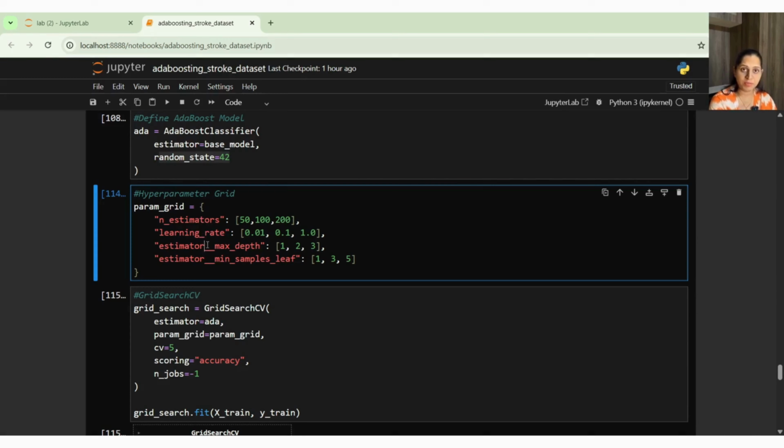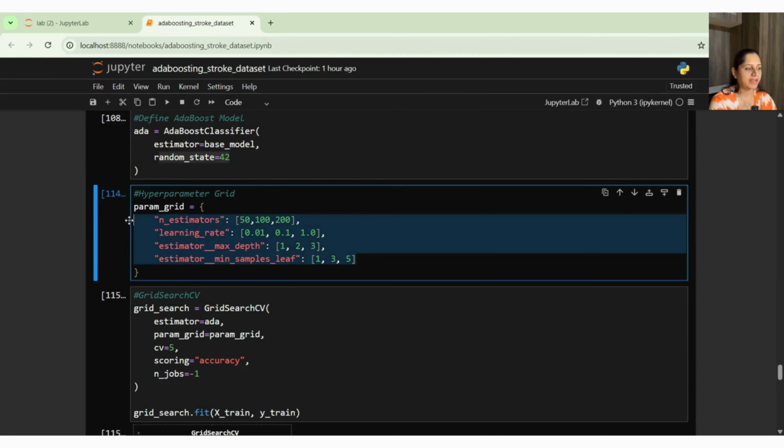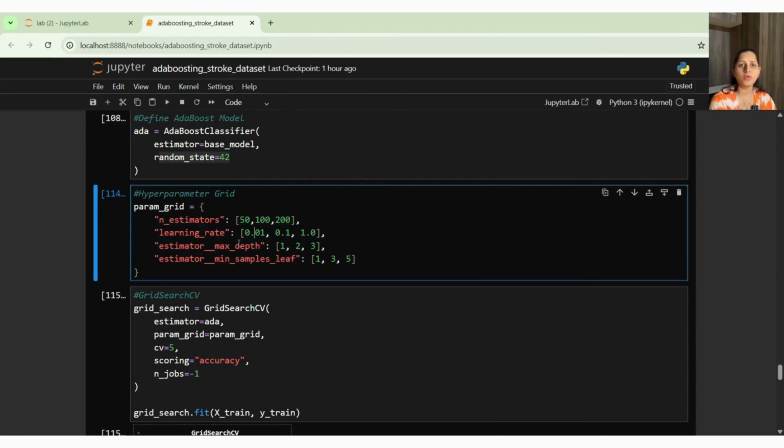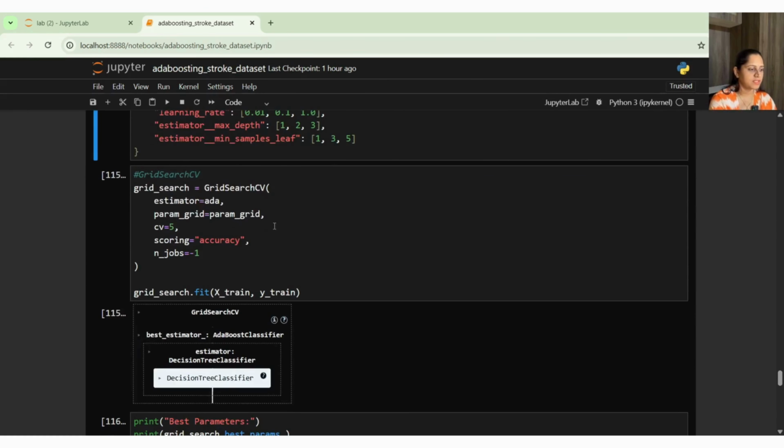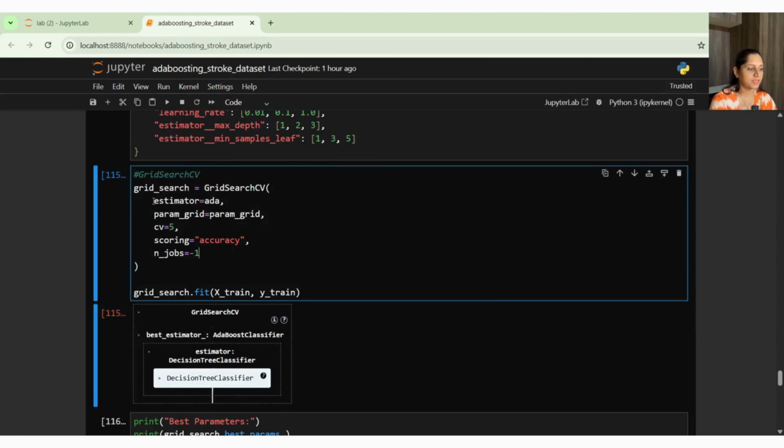Estimator max depth, because this is the decision tree. Estimator min samples leaf. So these are the different factors I have taken here. And we know how we can do it for decision tree. If you are not able to recall, just go through those videos and get it. Then we have GridSearchCV.